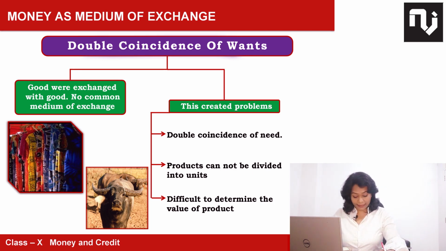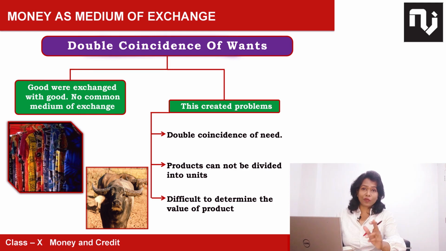You can open your NCERT page number 39, where double coincidence of wants is given in black bold letters. You can read on that. It means exchanging goods with each other, where you find that the person you are exchanging with has the same need which he is also looking for.